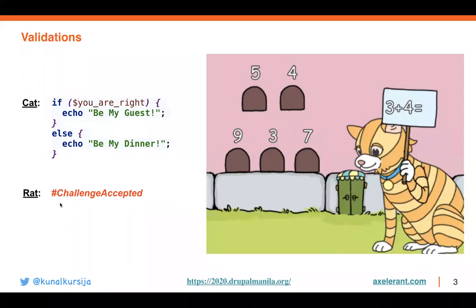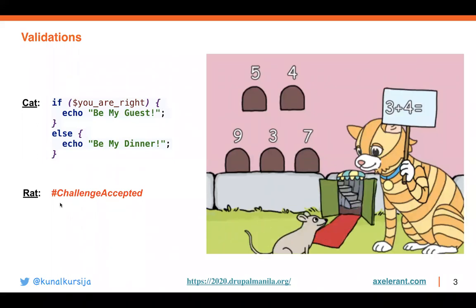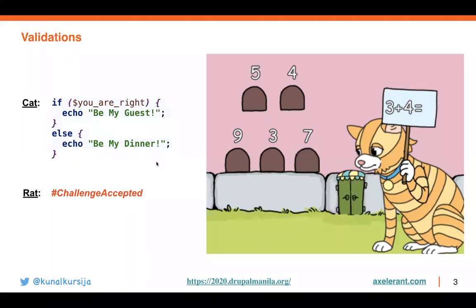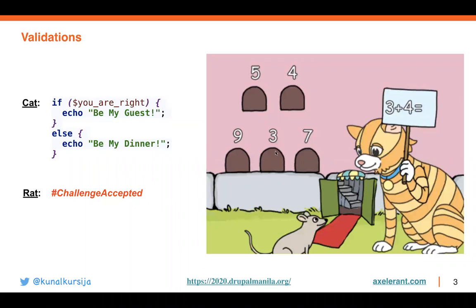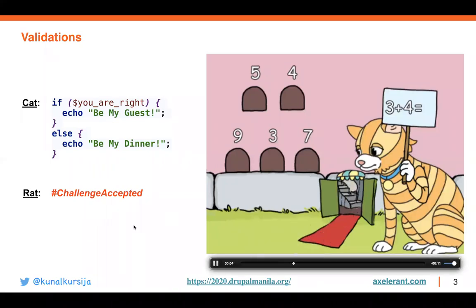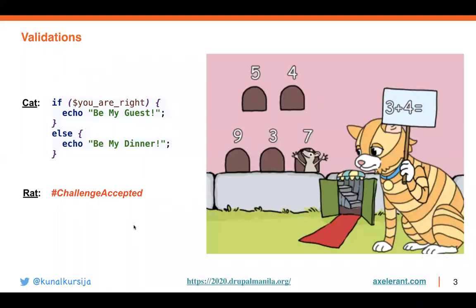Having validations at both levels is very important. Without validations, your users on the site can end up in the wrong place, like in this example on the screen, where the rat could have been in a really bad place had it gone wrong. So validations are very important. That's the whole point.